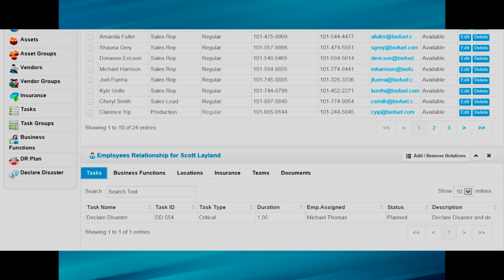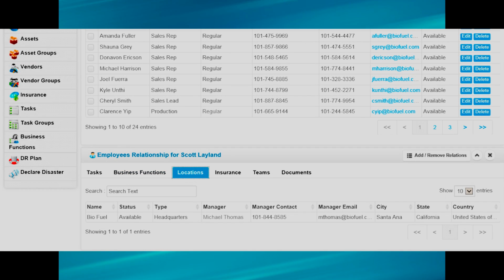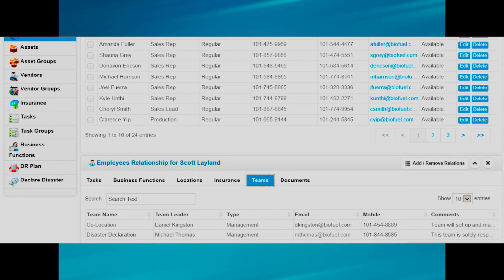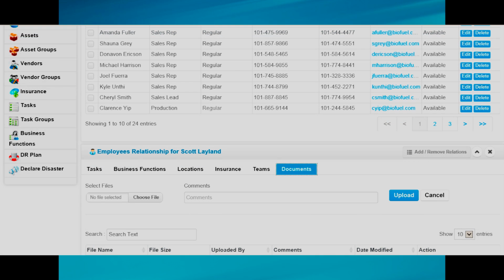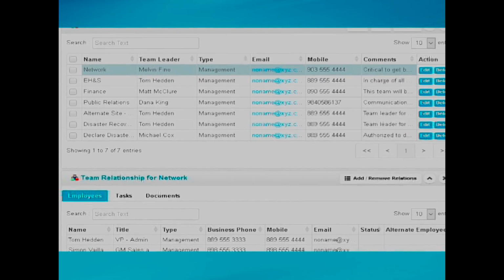Going through the tabs below, you can see what tasks have been assigned to them, what business functions that employee performs, what location they are assigned to. Insurance information for each employee is immediately available. You can also see what DRT that employee is on, and any documents that the employee will need access to during a disaster will be instantly made available as well.